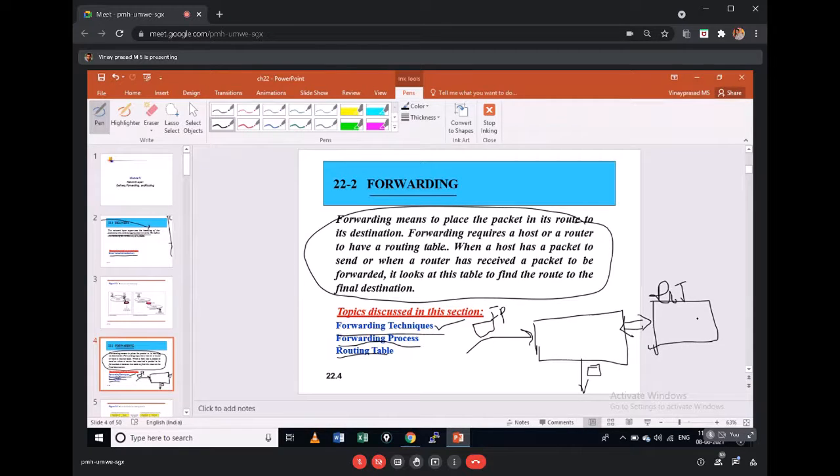If there is an entry, it will check the next hop address and that packet will be sent to the next hop address. So this is the process of forwarding by every device. And this process is the default for every new packet which comes to this router. Every new packet, even though they are coming from the same network, has to go through the same process again and again and again.